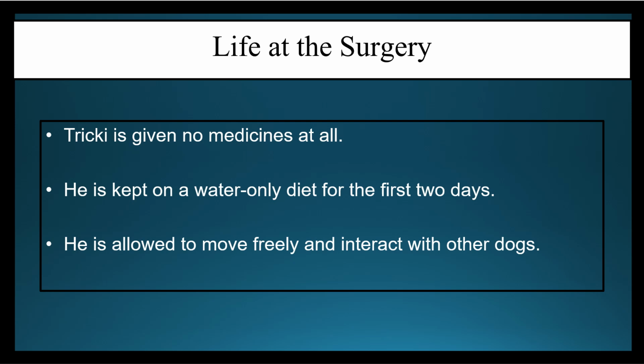How was the life at the surgery for Tricky? Tricky was not given any medicine at all, क्योंकि डॉक्टर हेरियट न्यू कि मेडिसिन की जरूरत है ही नहीं यहाँ पे. The first thing was he was kept on water only diet for the first 2 days. He was only given water to drink and nothing else. No food. Water only diet. Then he was allowed to move freely and interact with the other dogs. अब जब वो interact कर रहा, he was moving freely. He got to have some physical fitness, exercise हुई, and he also got to interact with the other dogs.